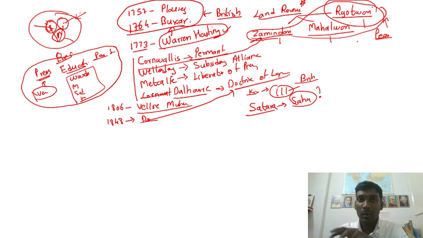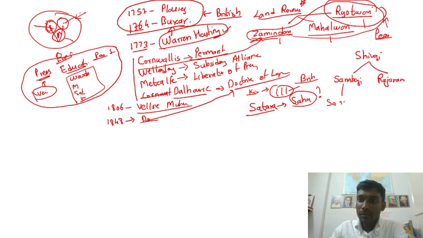Just try to memorize this chart or the tree diagram. Here, there was a king called Shivaji. You know him very well, right? Shivaji had two sons, Sambhaji and Rajaram. Sambhaji had a son called Shahuji, and Rajaram was married to Tarabai.